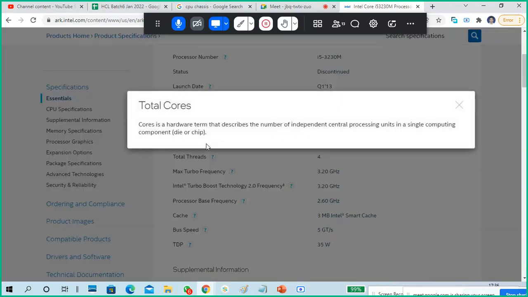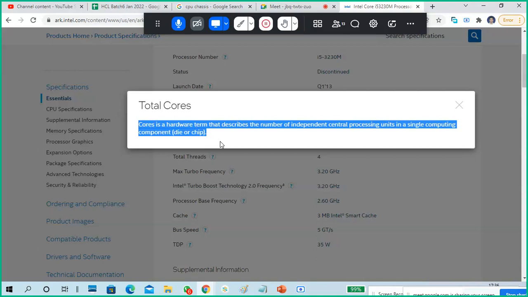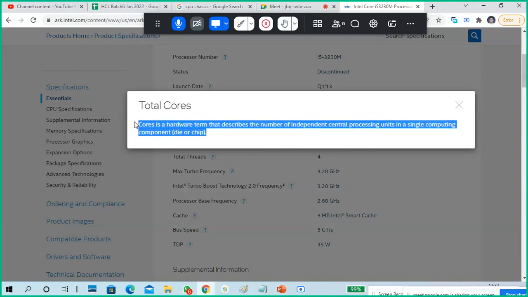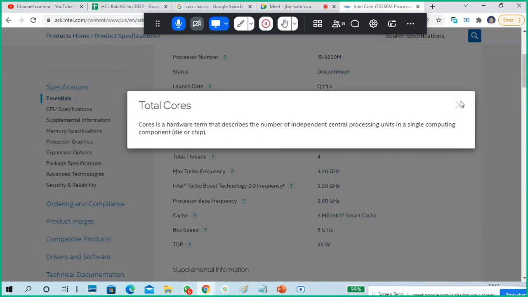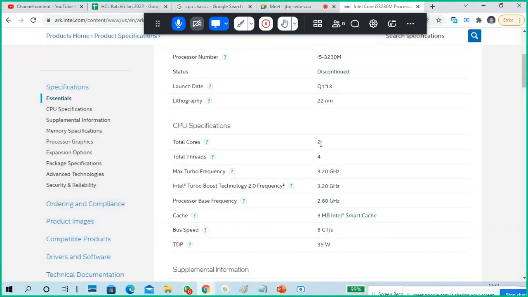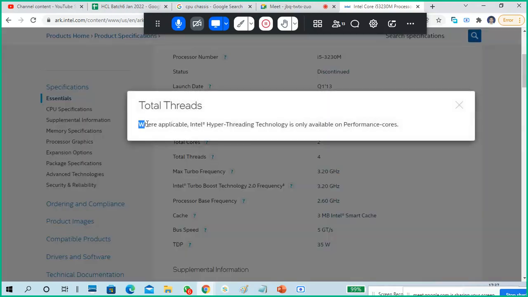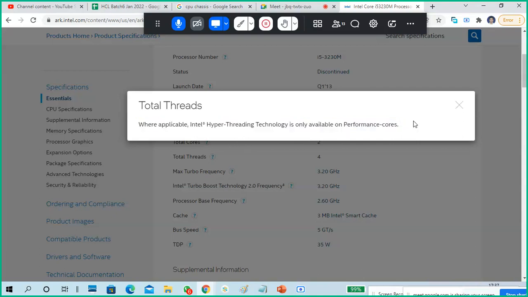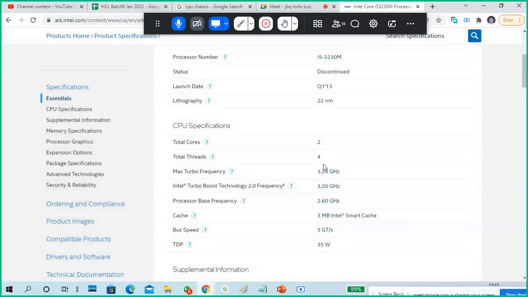You can click on this question mark to understand what a core is. Core is a hardware term that describes the number of independent central processing units in a single computing component. So in a single chip, two processors are there, and the number of threads uses hyper-threading technology, so the number of processors is further divided.